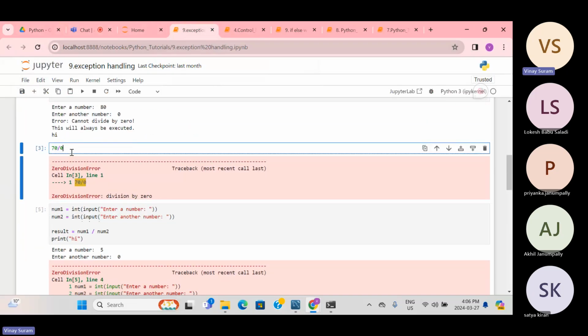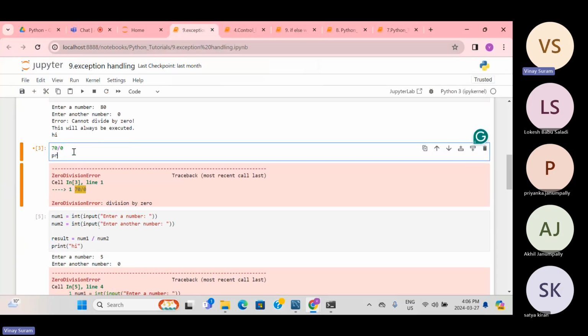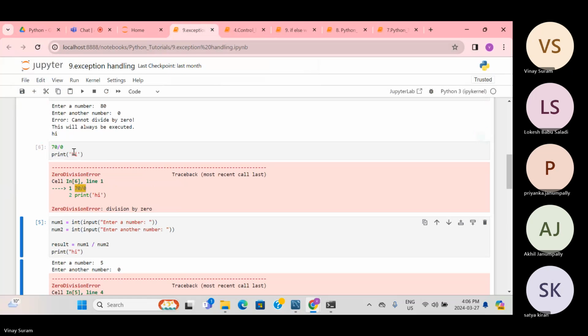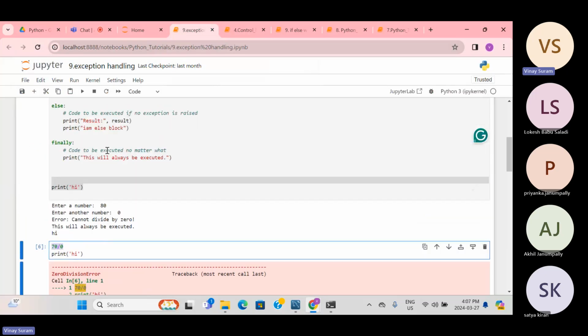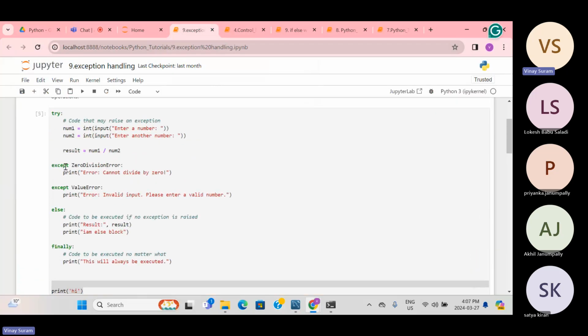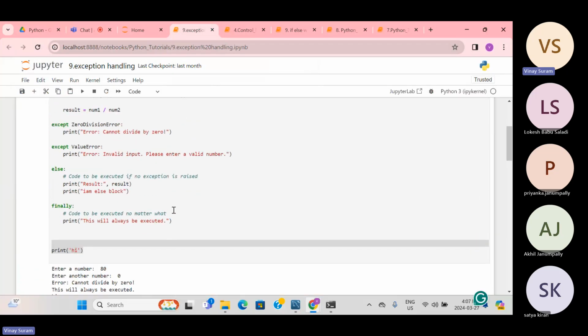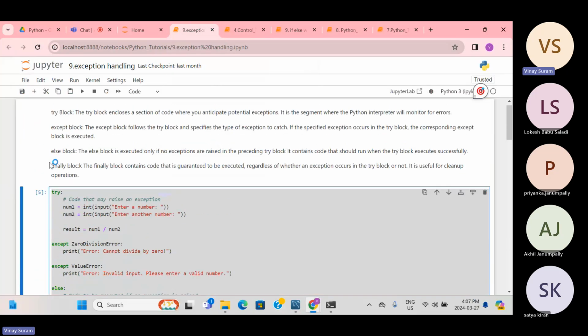What if I write it this way, and print after it? Will this print? No, right? Because this line itself is throwing an error, so how does it go to the next line? So we create try and except blocks so that it can handle the error smoothly.